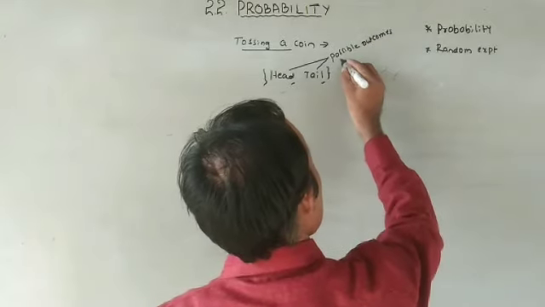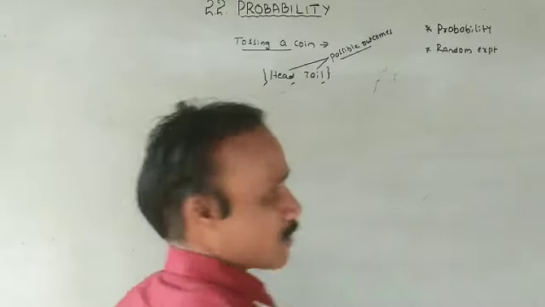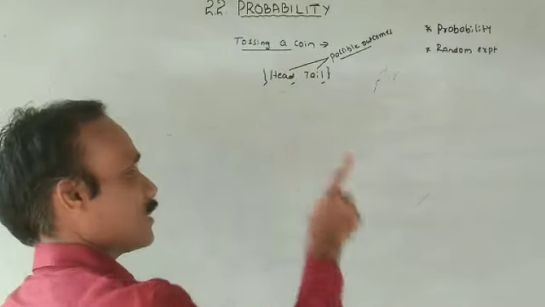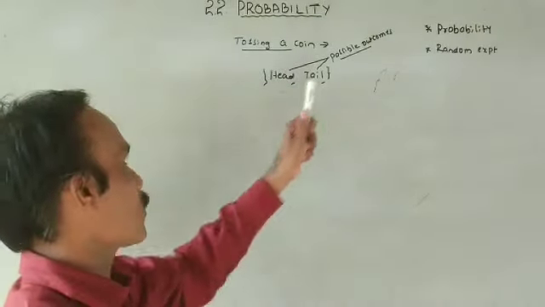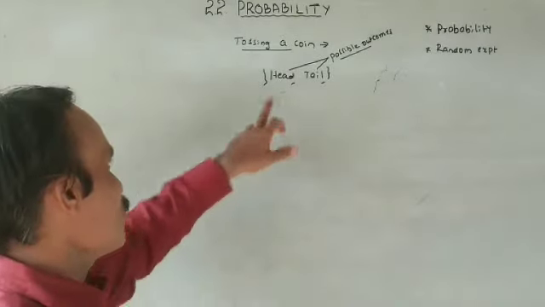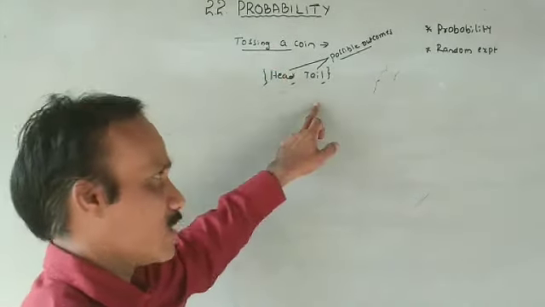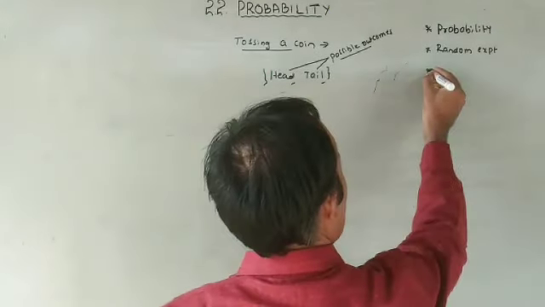So this is condition number one: more than one possible outcome. How many possible outcomes are there? Head and another one, tail. So two possible outcomes. If a coin is tossed, we have two possible outcomes. Either head appears or tail appears. This is condition number one.